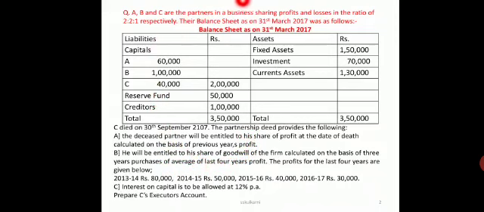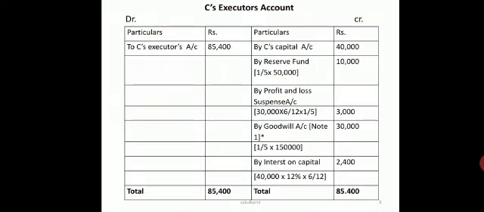So you all take down this problem so that we can solve it, or keep the problem aside. Now we have C's executor's account. When the problem asks for the executor, the executor's account can be prepared in the following manner.